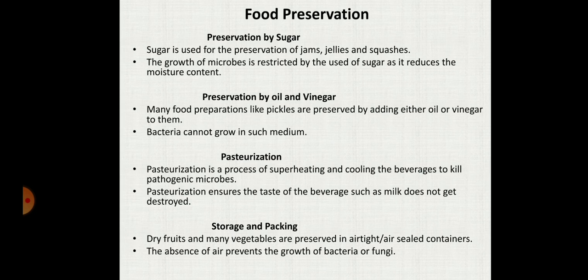Preservation by sugar. Sugar is used for the preservation of jams, jellies and squashes. The growth of microbes is restricted by the use of sugar, as it reduces the moisture content, and as the moisture content is reduced, there is very little possibility of germination of microorganisms. Preservation by oil and vinegar. Many food preparations like pickles are preserved by adding either oil or vinegar.